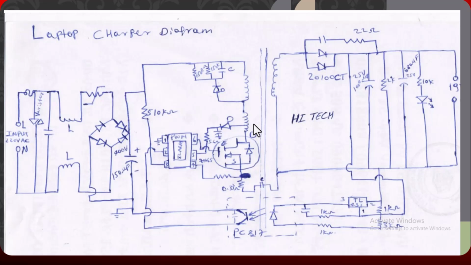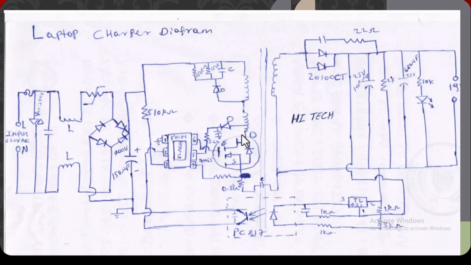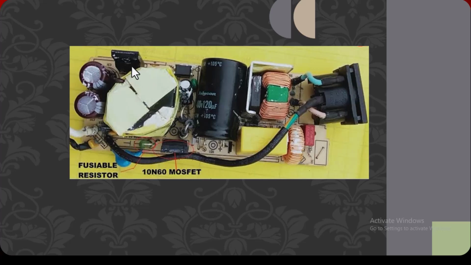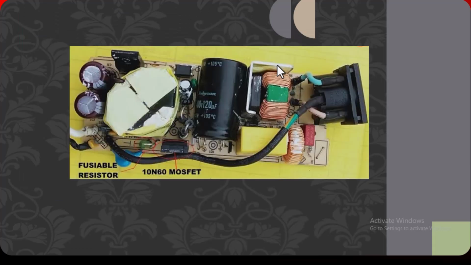This transformer is called a chopper transformer. After this is the chopper transformer. As you can see here, this one is the chopper transformer. This one is the Schottky diode. This Schottky diode has a double diode, just like this.